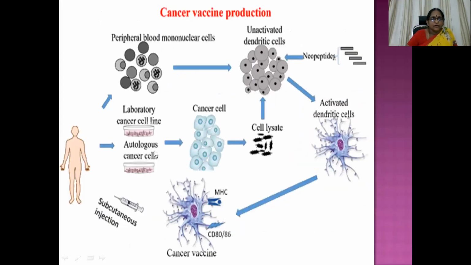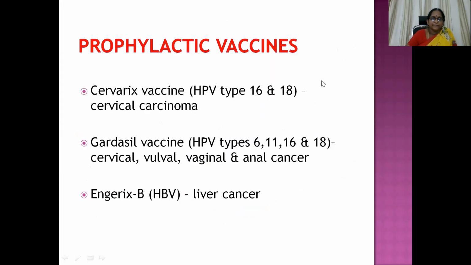So you can see here autologous cancer cells from the patient and laboratory cancer cells, that is, by taking animal experimentation. So you can see cancer cells, then cell lysate is formed. So here peripheral blood mononuclear cells, unactivated dendritic cells are formed. Then activated, they turn into activated dendritic cells. So cancer vaccine is prepared here ultimately by taking either of the methods of cells. Then this vaccine is subcutaneously injected into the patient with the genetic modification.